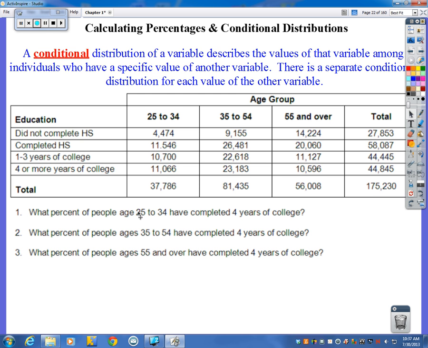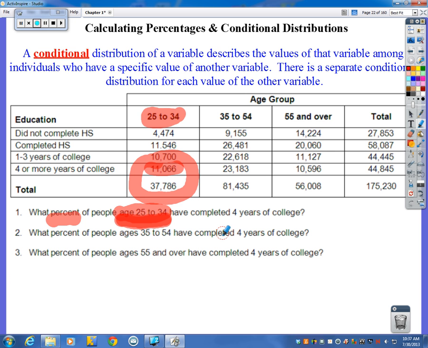So what percent of people aged 25 to 34 have completed 4 years of college? Okay, so we're looking only at these people, 25 to 34-year-old people, who have completed 4 years of college. Well, that would be that number of people, but we're asked for a percent. So it would be the 11,066 out of 37,786. We're not going to the 175 to 30. We're only concerned about these people. Okay? So this is an example of a conditional distribution.